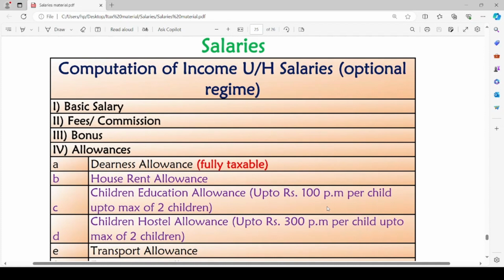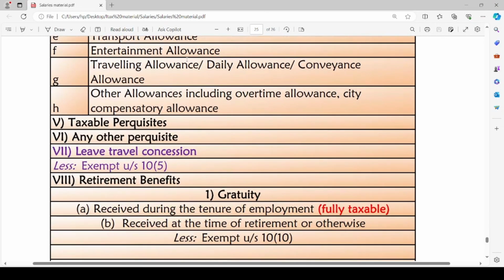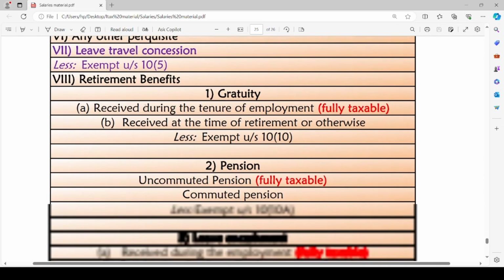The first one is basic salary. The second one, fees or commission. The third one is bonus. The fourth one is allowances. The fifth component is taxable perquisites or any other perquisites. Then comes the retirement benefits.